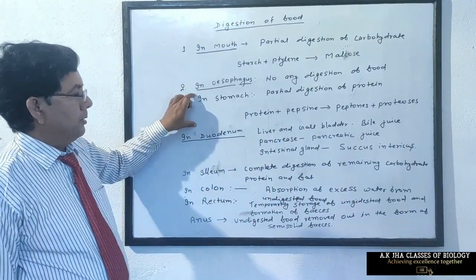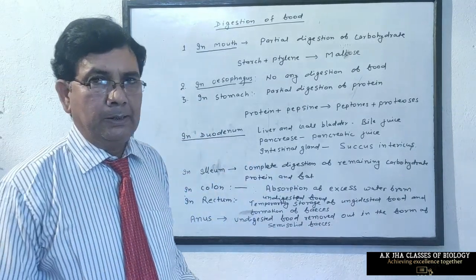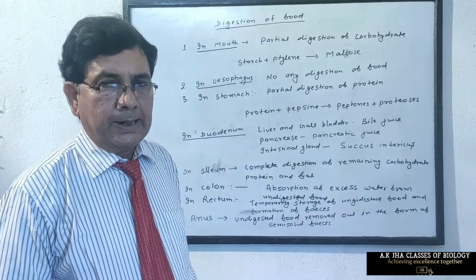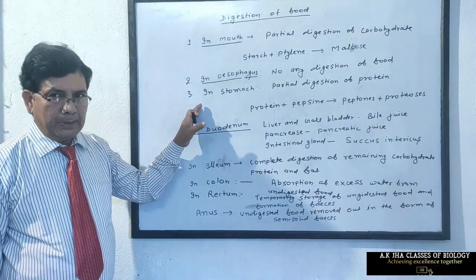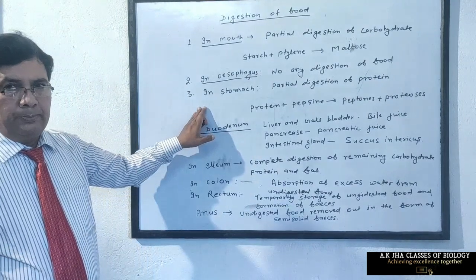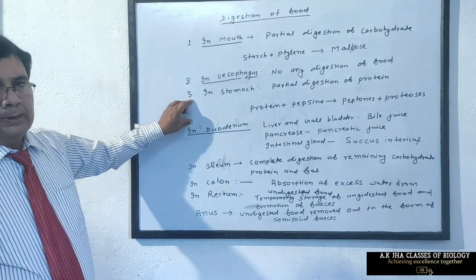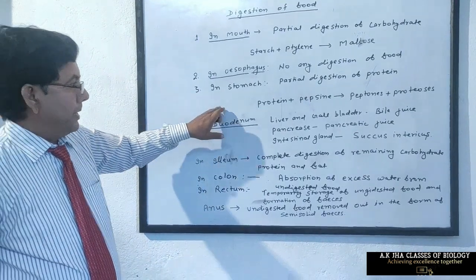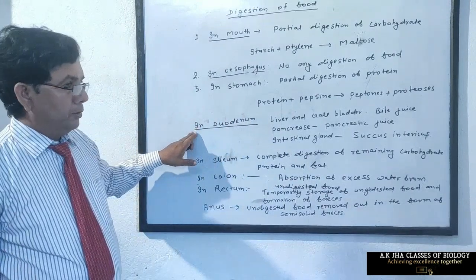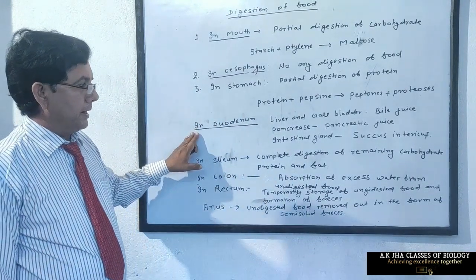When food enters the stomach, there is a rhythmic contraction and relaxation of the wall of the stomach, which is called peristaltic movement. Due to peristaltic movement of the wall of the stomach, gastric juice mixes with food and the food becomes paste-like, which is called chyme. Now chyme passes down to the duodenum, which is the first part of the small intestine.